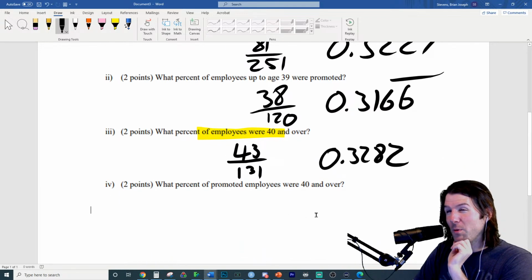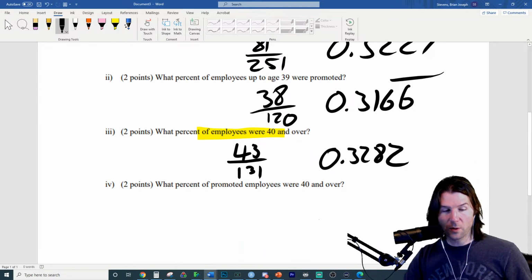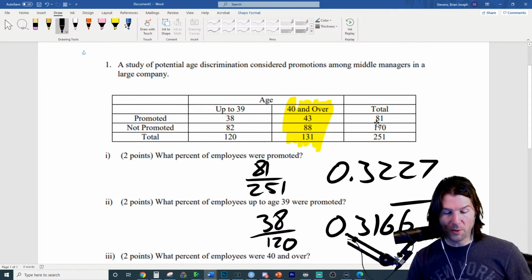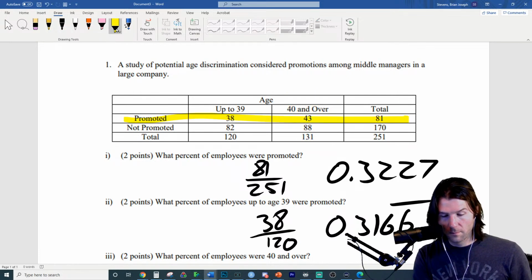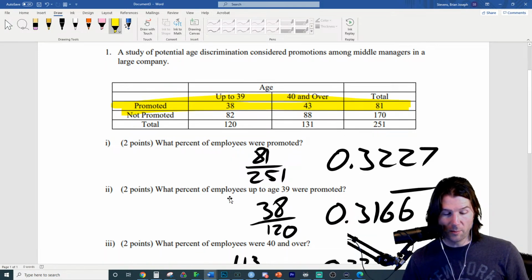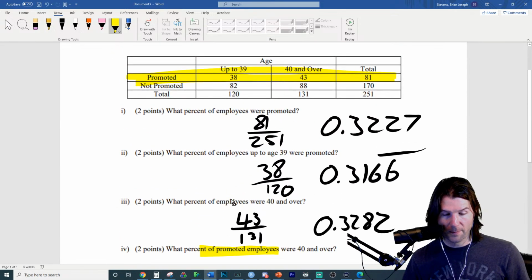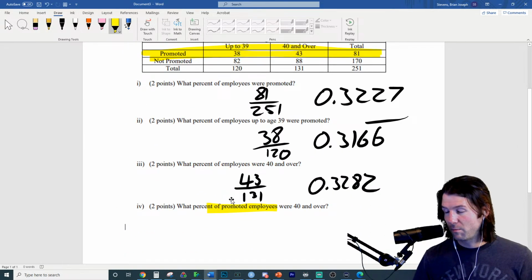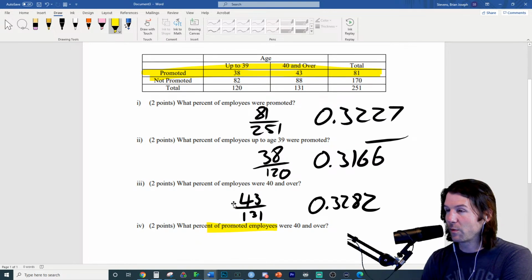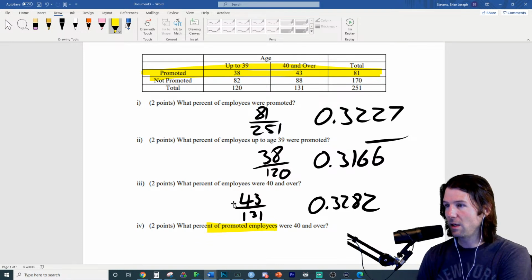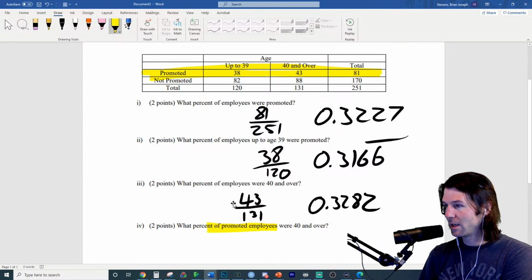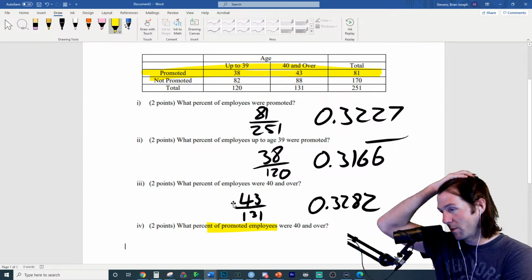What percent of promoted employees? So this is where the conditional distribution changes. Given someone was a promoted employee, what percent of promoted employees were 40 or over? What is the mathematics here? Given someone is a promoted employee, what's the probability they are 40 or over?